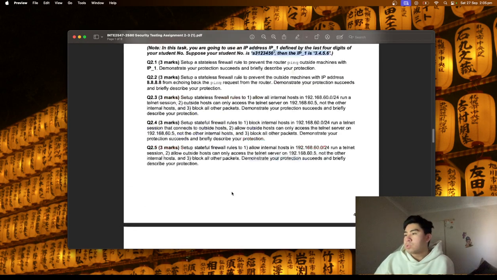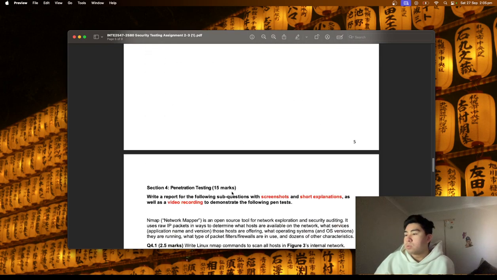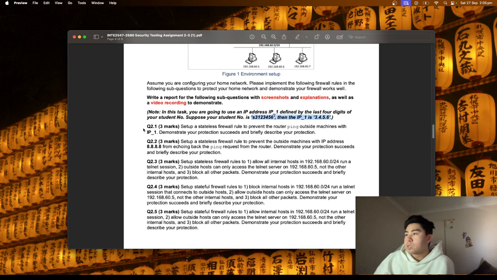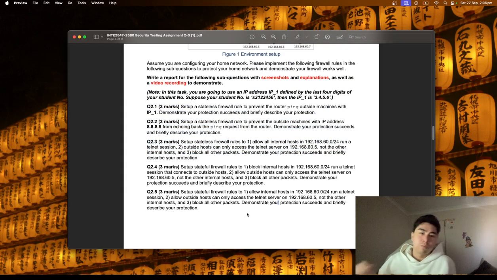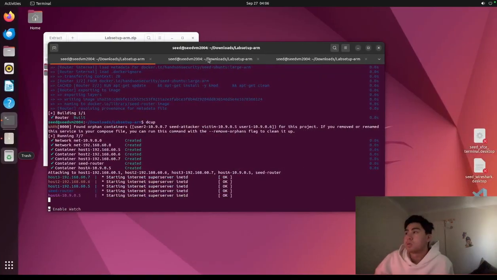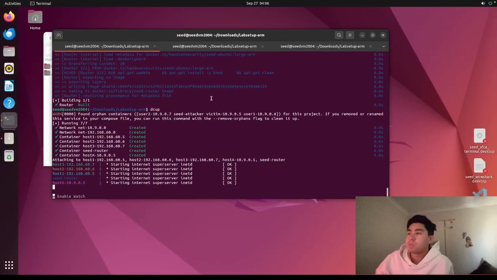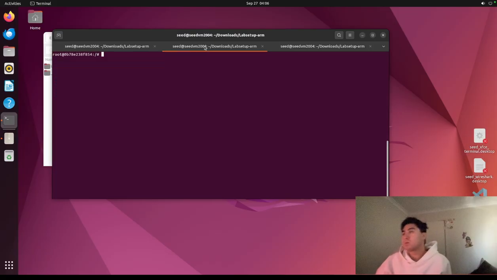So I'll be doing section 2, which essentially goes through the section about stateless firewall and stateful firewall. We'll be implementing the rules, and before doing that, I had set up the lab setup, the Docker containers, and with that we have one router, one external machine, and 3 internals. Right here, docker ps, and the IP address.